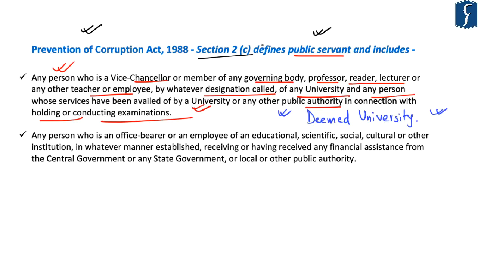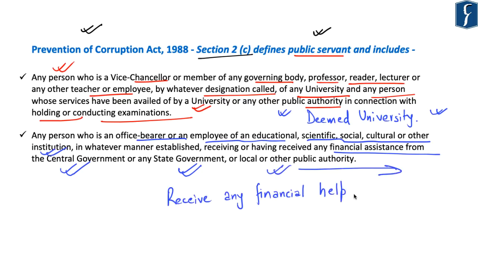Further, public servant also includes any person who is an office bearer or an employee of an educational institution, including scientific, social, cultural, or other institutions, where such institution receives any financial assistance from the central government or state government or any local or other public authority.